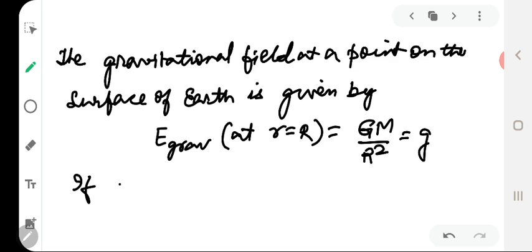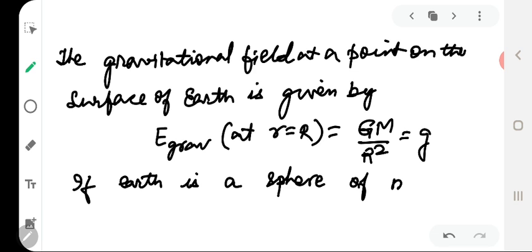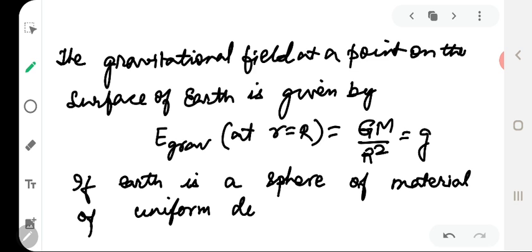Now, if Earth is a sphere of material of uniform density rho, then we can write down mass of Earth M to be equal to four by 3 pi R cube rho.